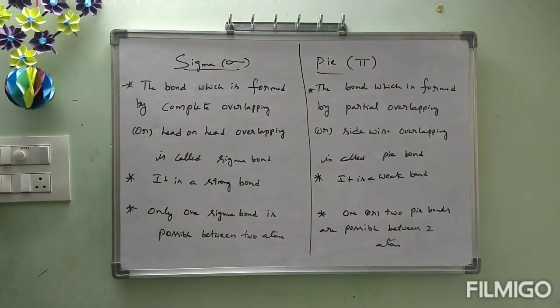One or two pi bonds are possible between two atoms. So these are the differences between sigma bond and pi bond. Note them down in your notes.